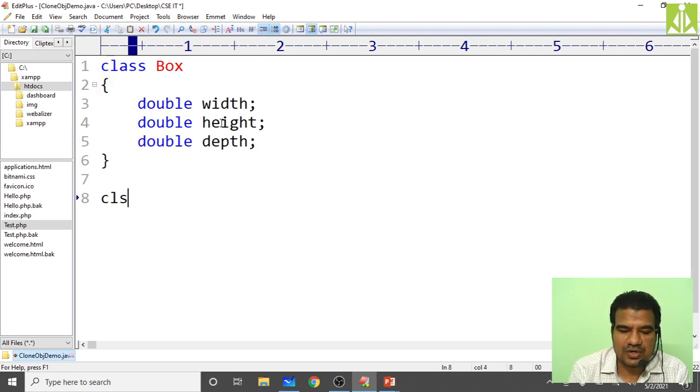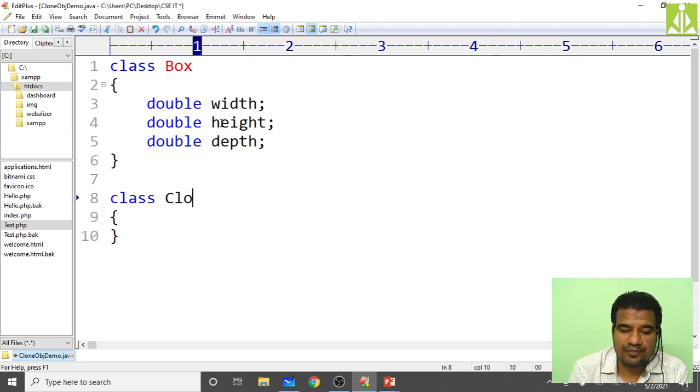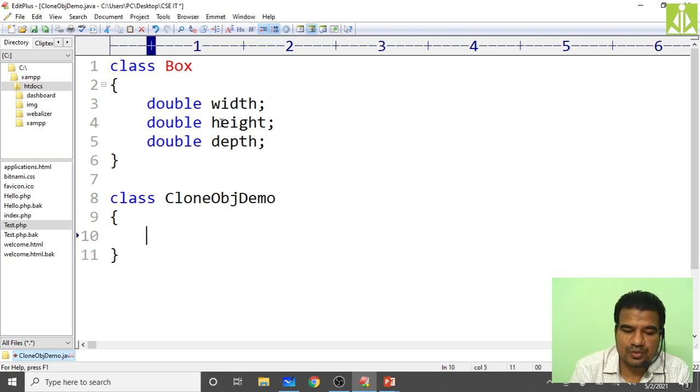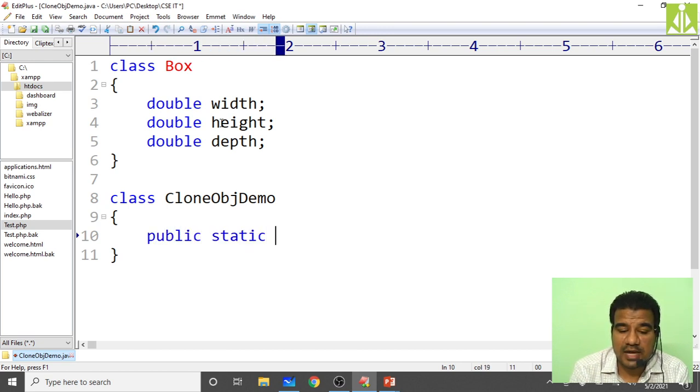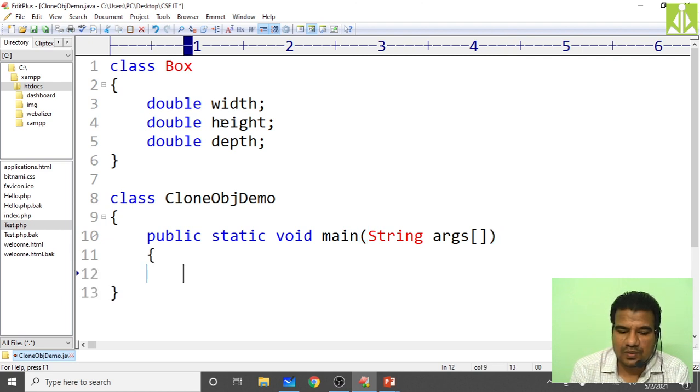So next write your class CloneObjDemo. Inside it we need to put our main method, public static void main of String args. Okay, in this we need to create the first object, so that is Box b1.